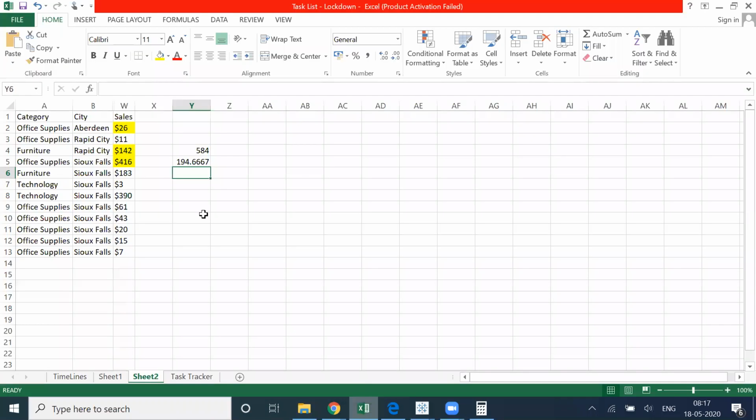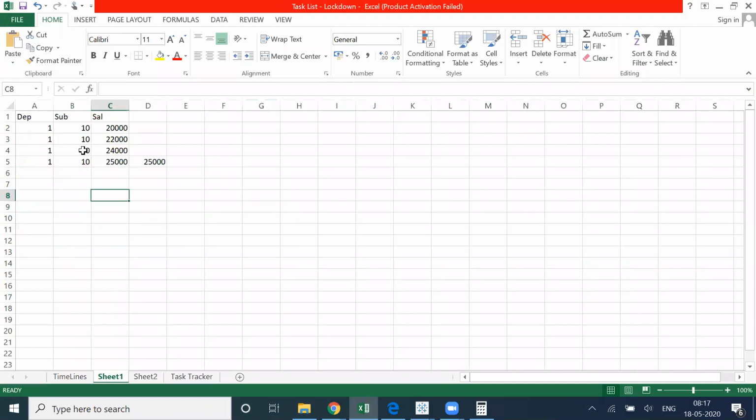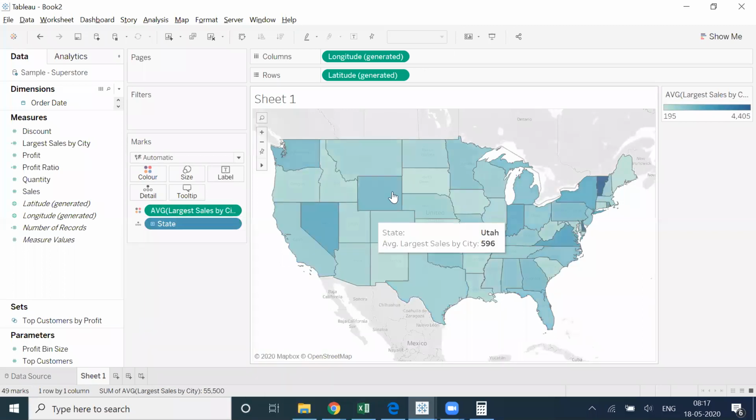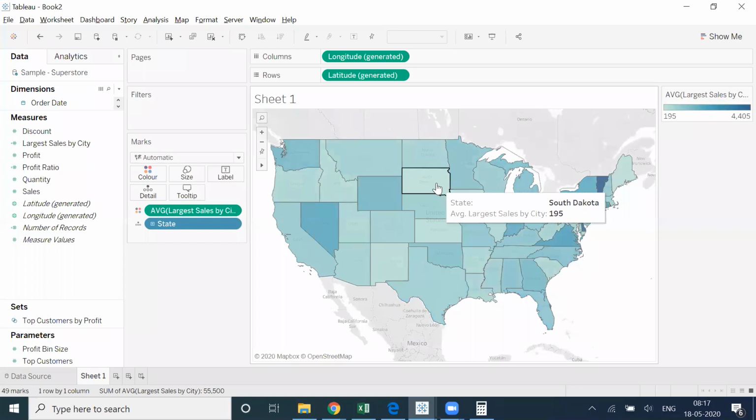Same way, if I take this example which I'm talking about, I'm having values here, let's say 20 as a sub department. The maximum I'm getting is 24,000 and 25,000. So when I do the sum, I'll get this plus this. But when I do the average, I'll get this divided by 2. So this should be the answer. So here in this scenario, the answer we are getting when I do the average is 195. How is it happening? We already had a discussion.